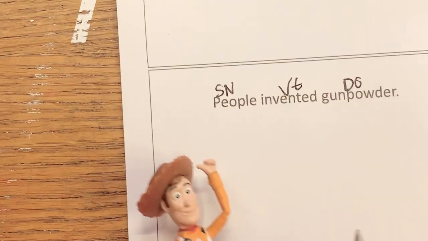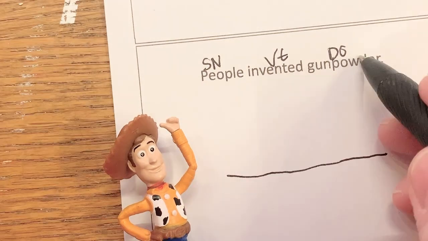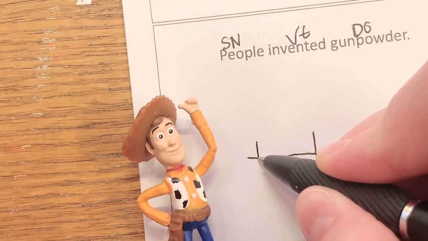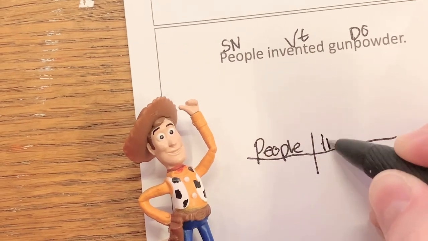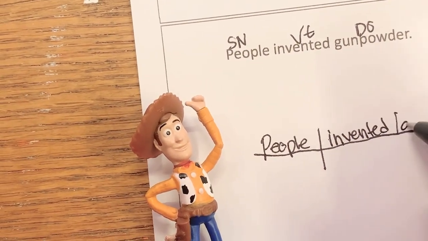I bet you guys have this one down. We already diagrammed this SVTDO today, and I think that you can do it. Let's go. People, now this is going to be capitalized because it's the beginning of our sentence. Invented gunpowder.